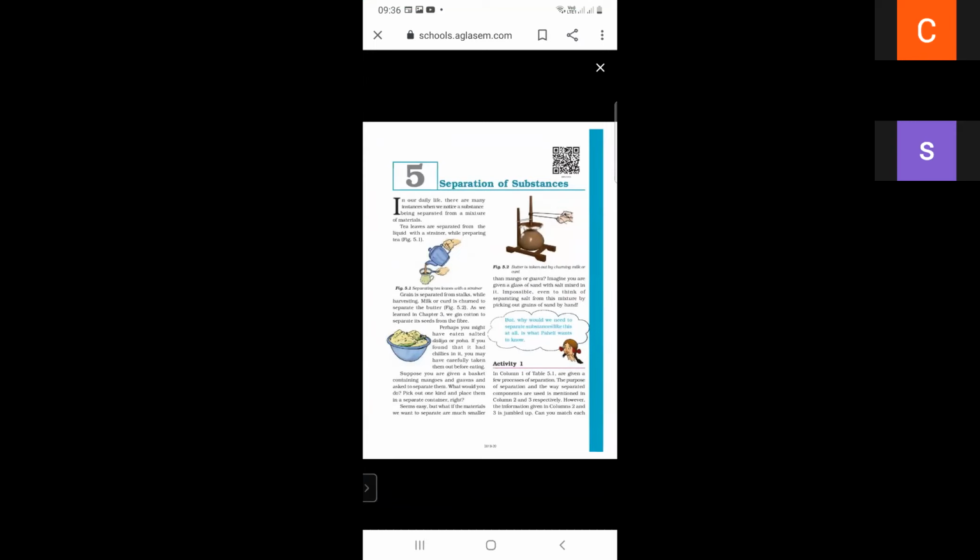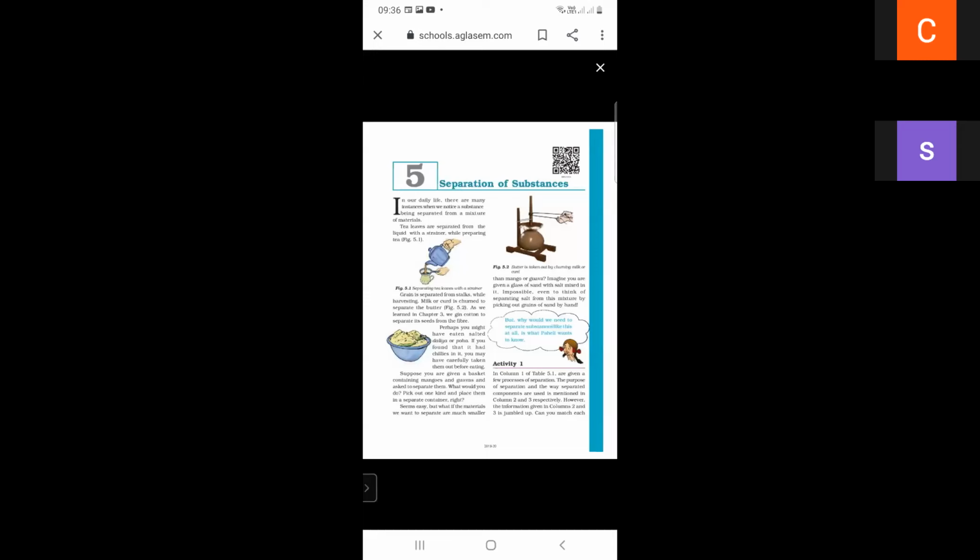And grain is separated from the stalks while harvesting, and milk or curd is churned to separate the butter, as we learned in Chapter 3. So we have discussed the process of harvesting in Chapter 3, when grain is separated from the stalks, and when we prepare butter, milk changes into butter. And as we learned in Chapter 3, it is important to separate its seeds from the fiber.